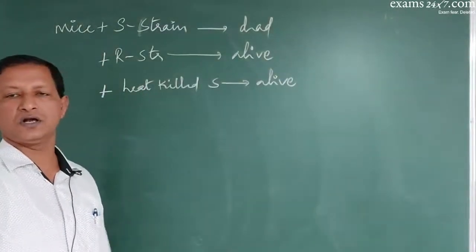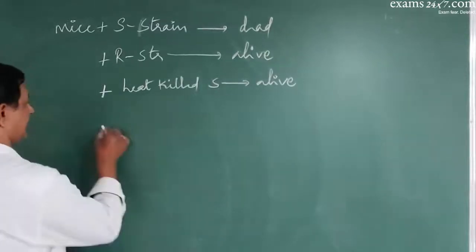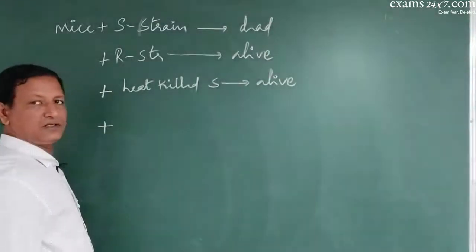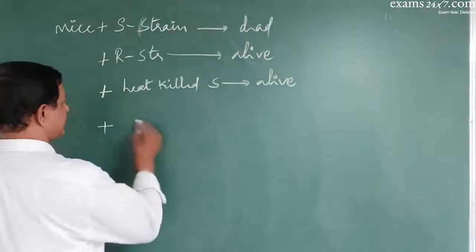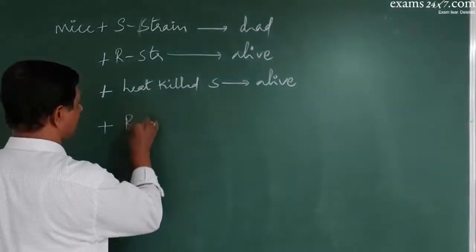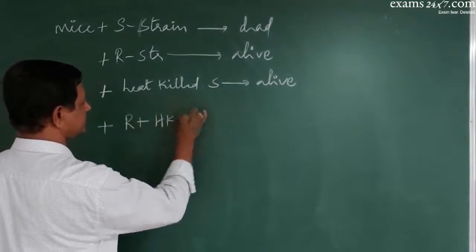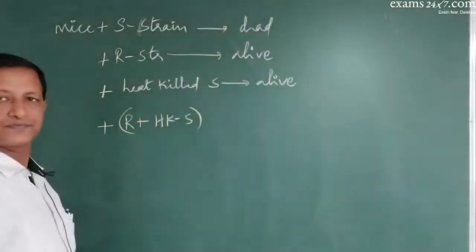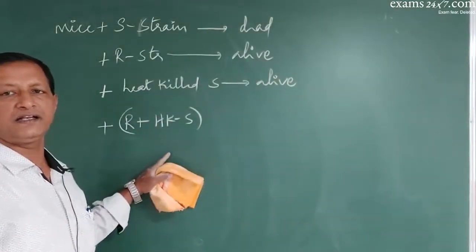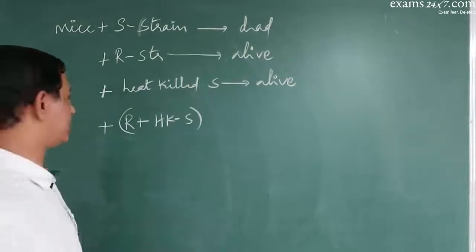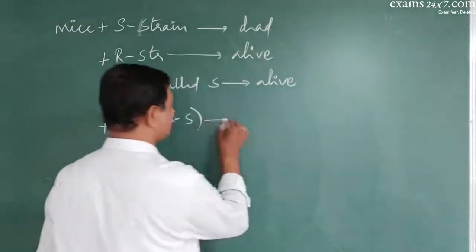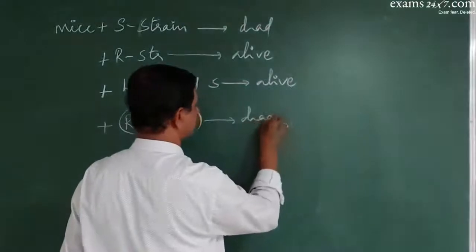So they could not cause any disease. And later in the fourth trial, to one more sample of mice, he injected a mixture of R strain plus heat-killed S strain, and found that the mice died.